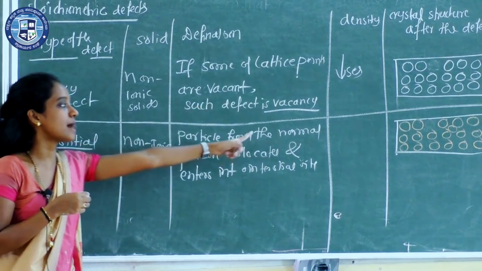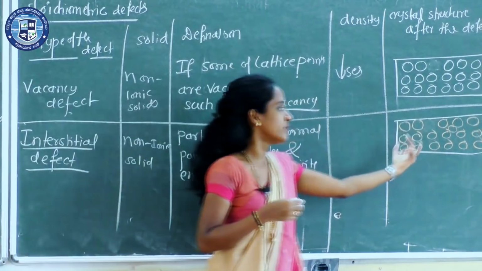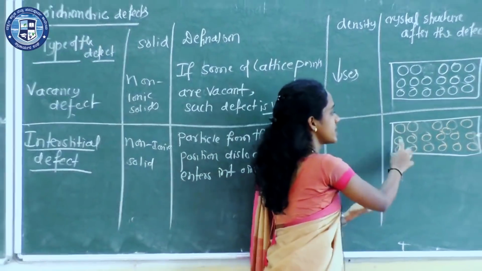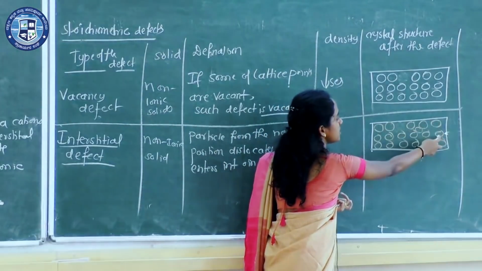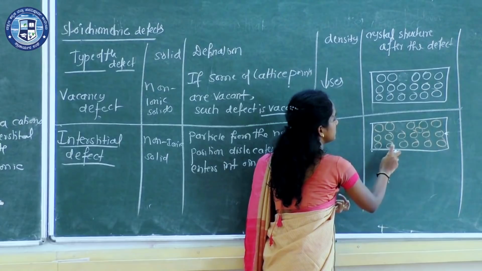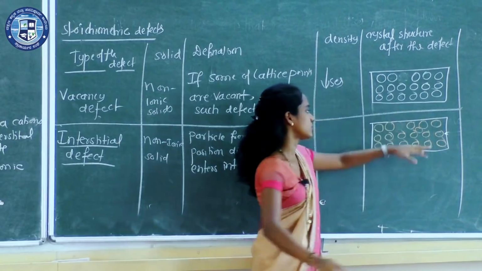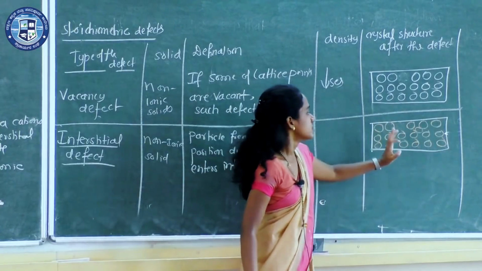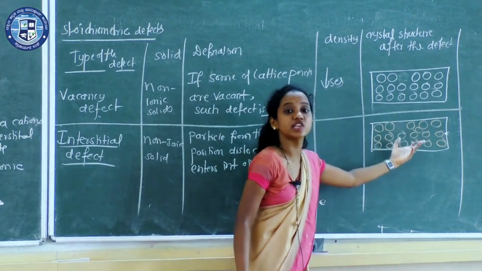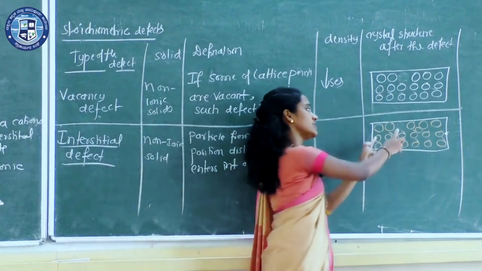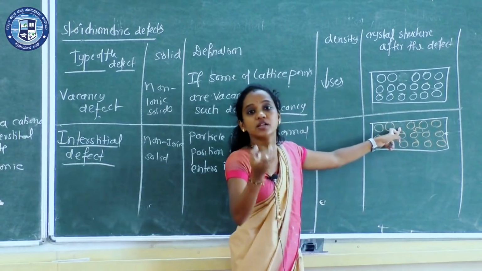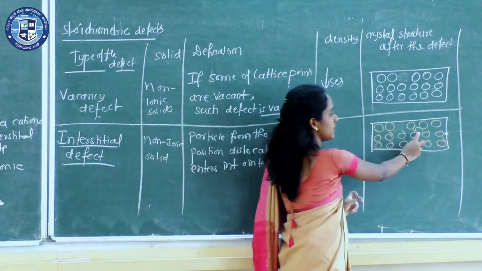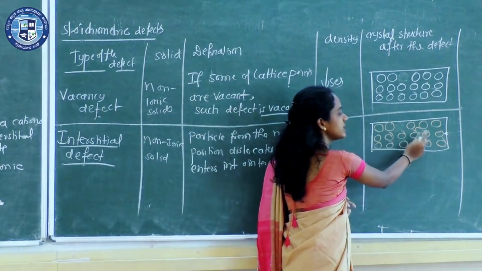Density. Now what happens to the density of this crystal? Initially, how many particles are there? See, 1, 2, 3, 4, 5, 6, up to 14, 15, 16. You may count here. Now after the dislocation, is there any change in the number of particles? No, just the particle changed its position and entered the interstitial site.